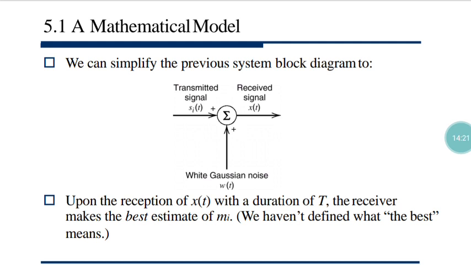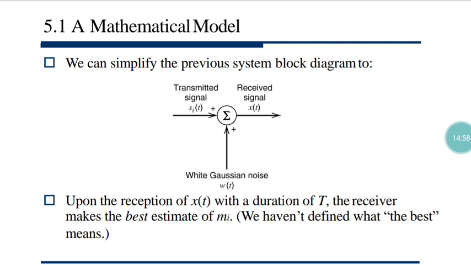Here you can say that upon the reception of x(t), what is x(t)? x(t) is the received signal. What is the transmitted signal? If it is s_i(t), it is mixed with that white Gaussian noise, that is w(t). So s_i(t) plus w(t) is basically the received signal. What is written is that upon the reception of x(t) with a duration of T, the receiver makes the best estimate of m_i.